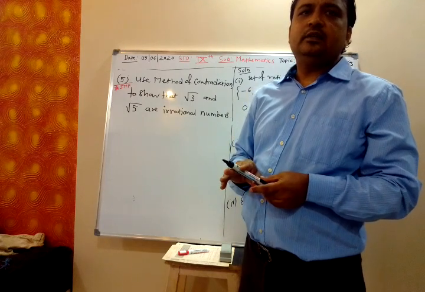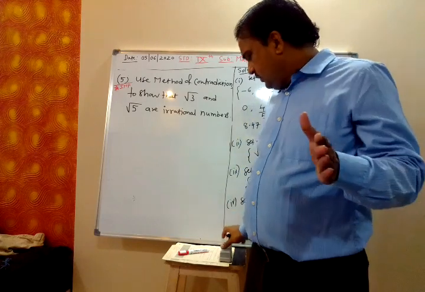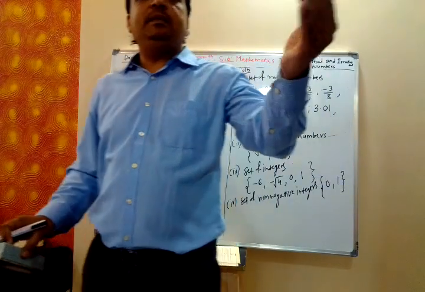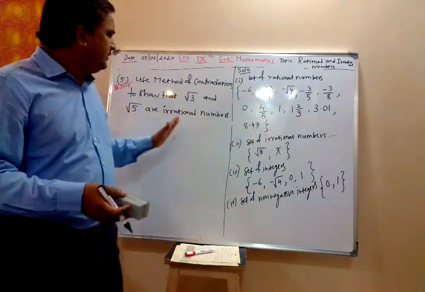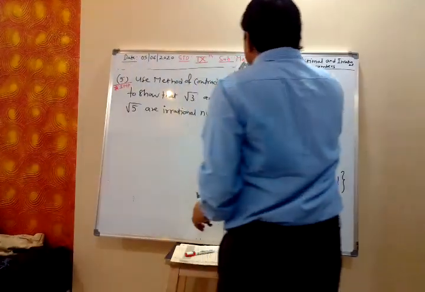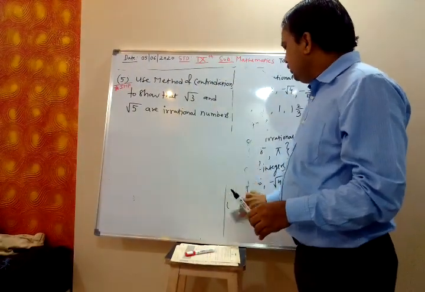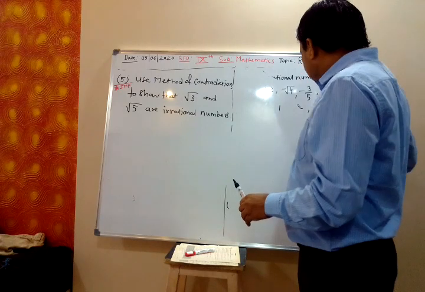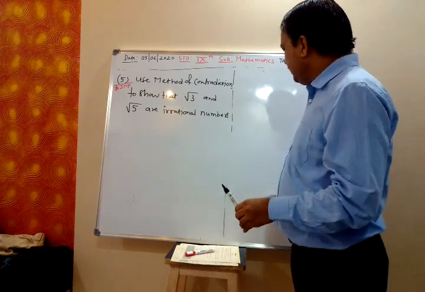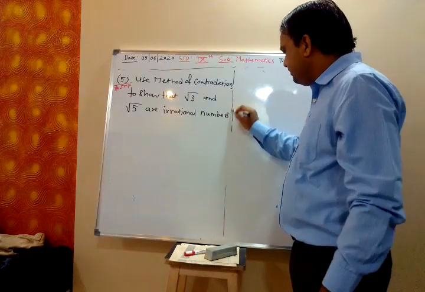It may be here and there in your old book, it does not matter. You write: use method of contradiction to show that root 3 and root 5 are irrational numbers.